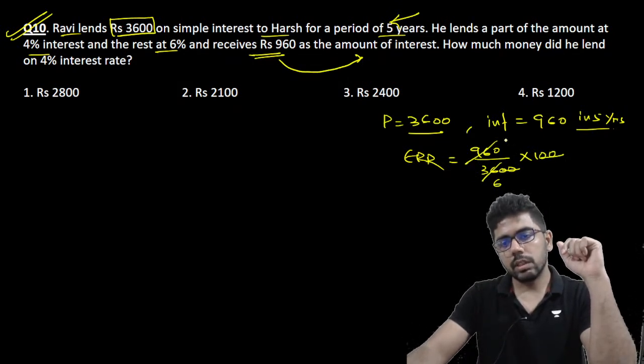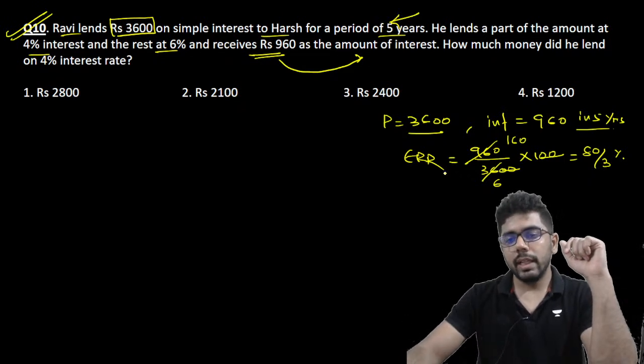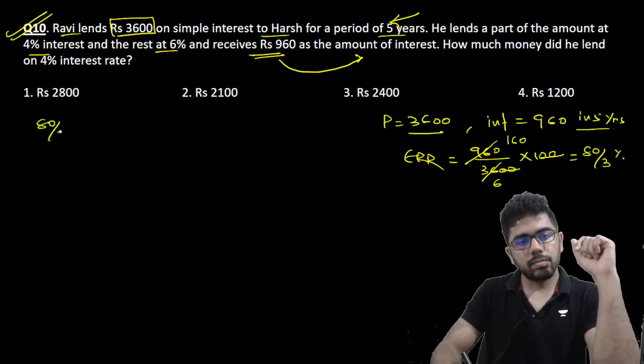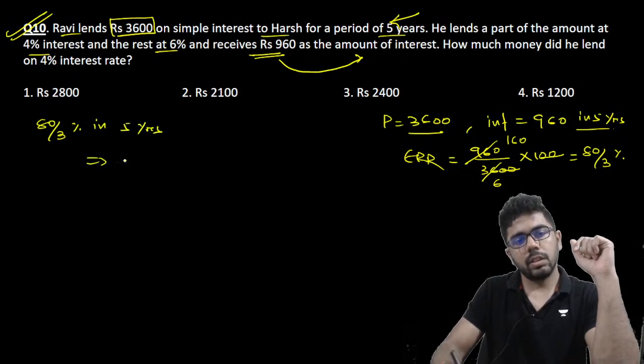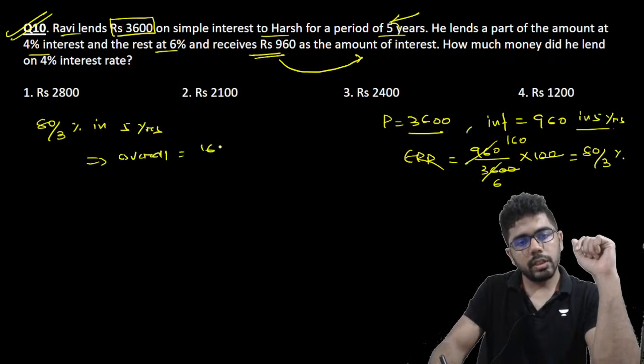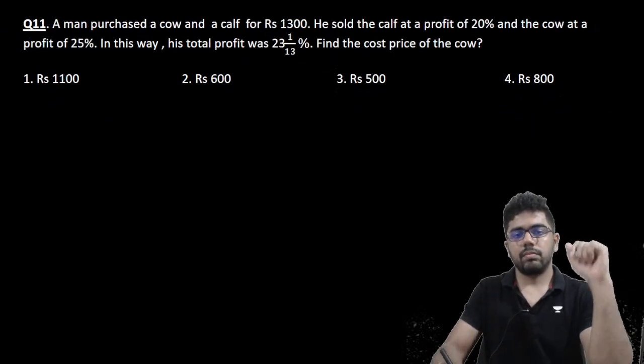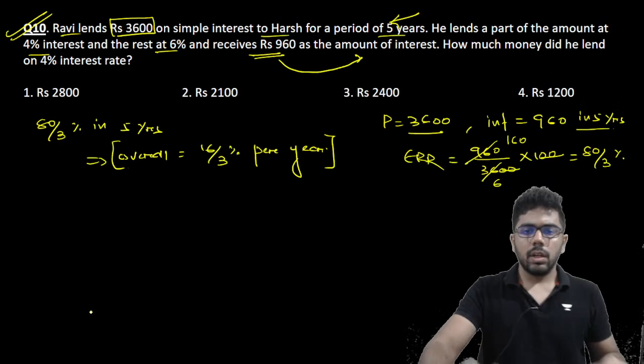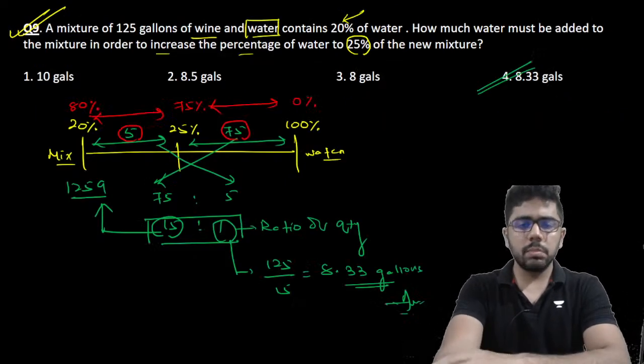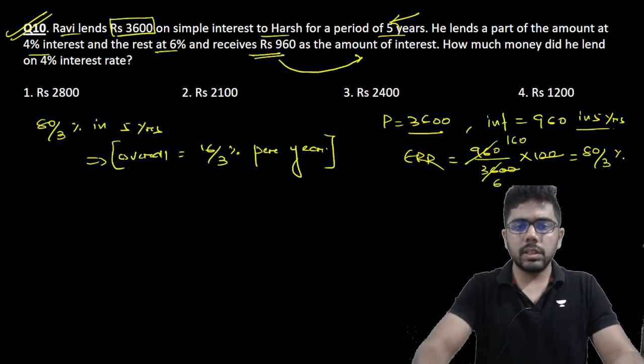So you get 80 by 3% return in 5 years. That means overall it is 16 by 3% per year. इतना कैलकुलेट कर सकते हैं. 5 साल में 80 by 3% सिंपल इंटरेस्ट है तो पर ईयर आ रहा है 16 by 3%.